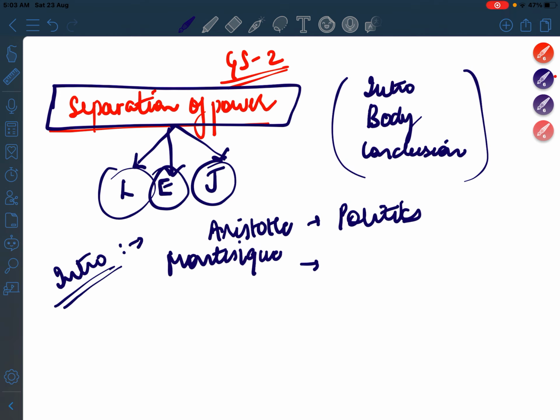I know I'm not speaking the word correctly. It is not Montesquieu, but so as to remember the spelling, I am just pronouncing it in that way.